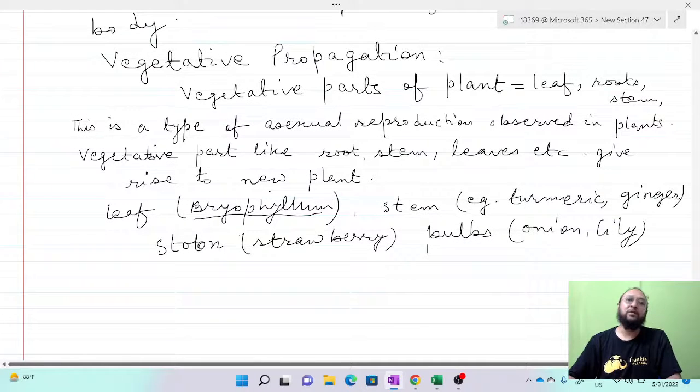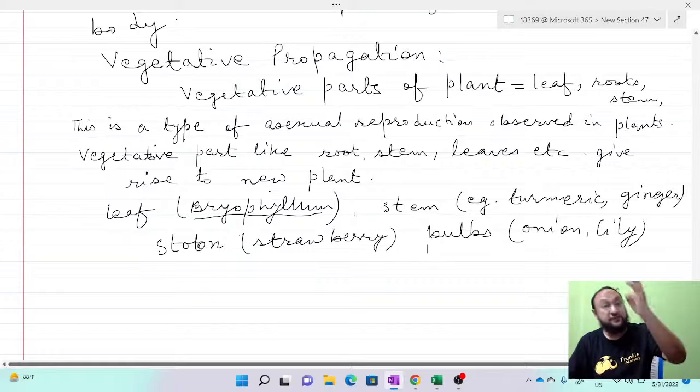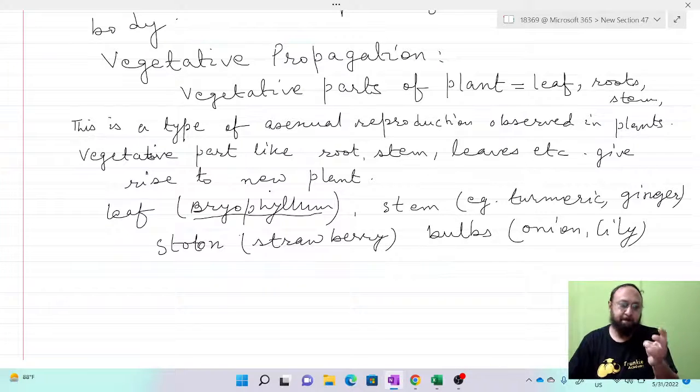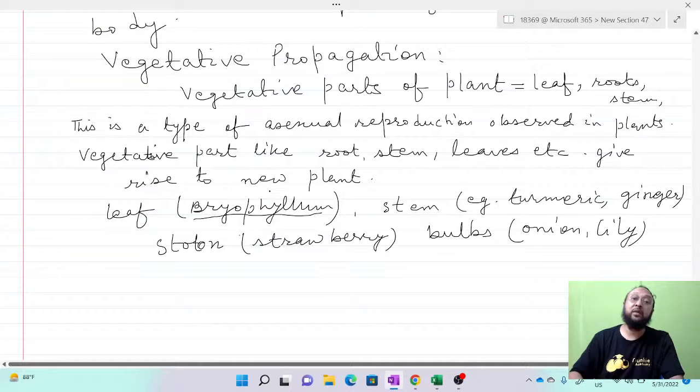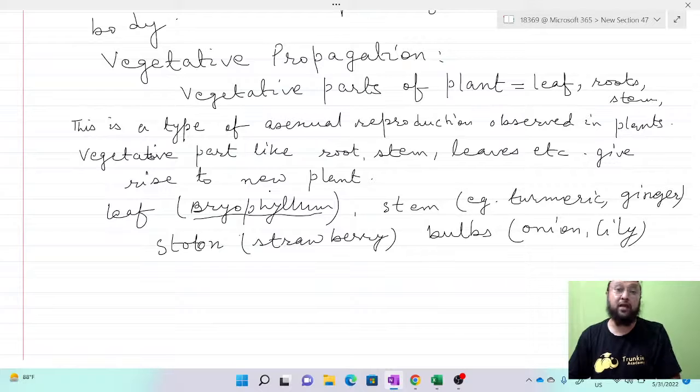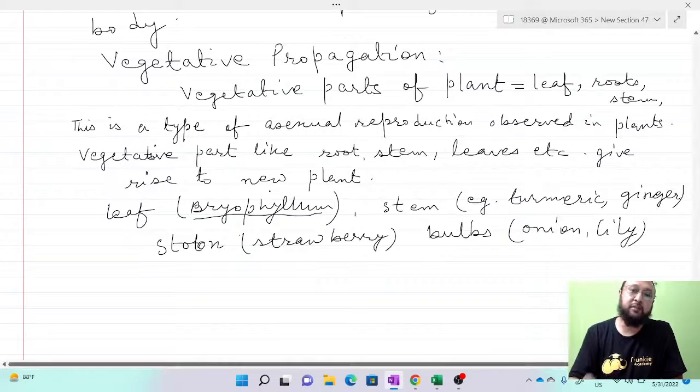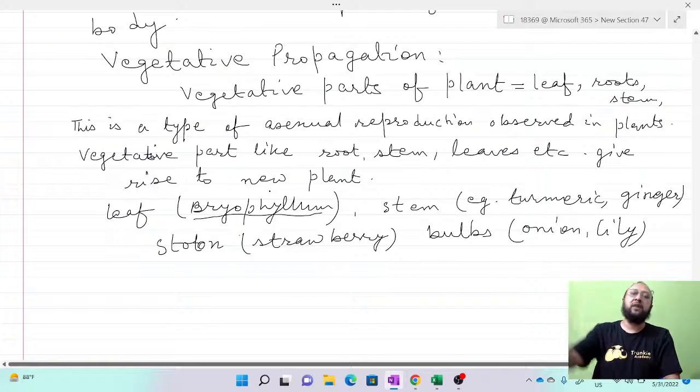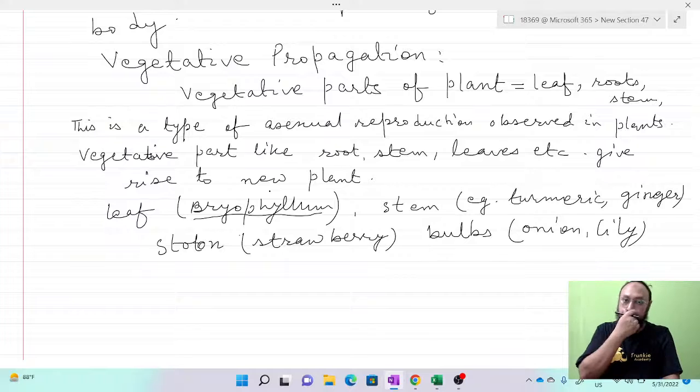Now this was all about asexual reproduction: binary fission, budding, regeneration, fragmentation, spore formation, and vegetative propagation. Vegetative propagation is the developing of a new individual plant body from vegetative parts of the plant. It is observed in plants, not in animals, and vegetative parts like roots, stems, and leaves give rise to a new individual plant body.